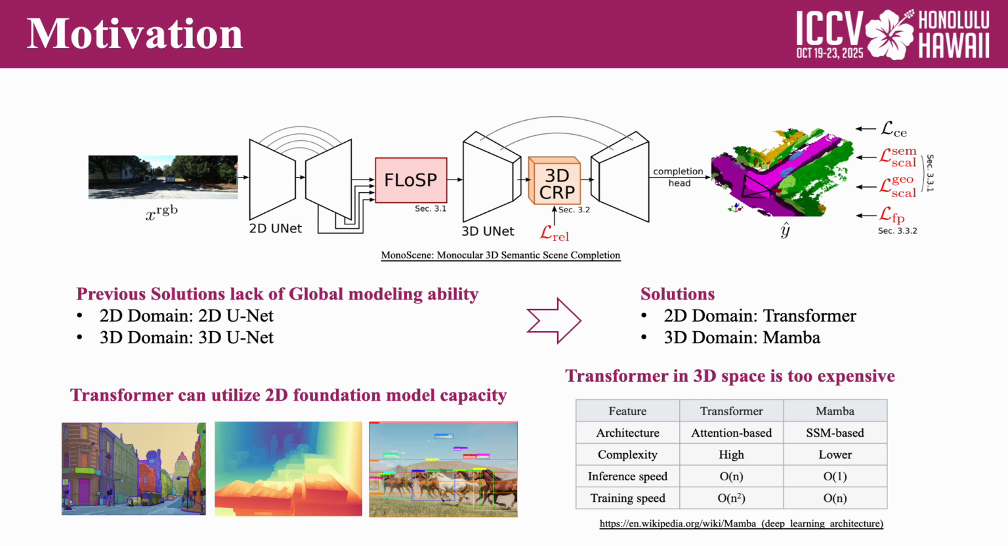In 2D, we can use transformers, which capture spatial relationships well. In this way, we can also utilize many pre-trained visual foundation models. In 3D, however, transformers are too expensive. Thus, we use Mamba as a state space model, which models long-range dependencies efficiently with linear complexity.